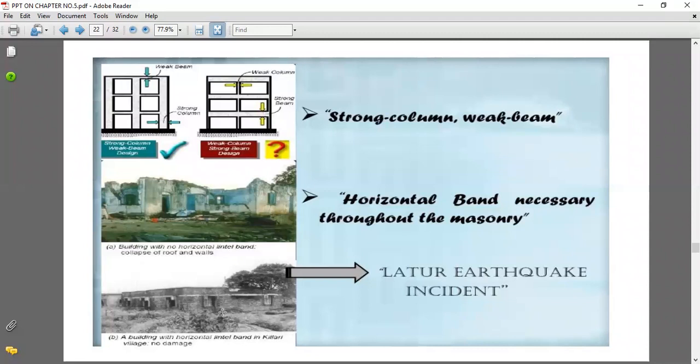In this case the column becomes weak and the beams are strong, but the load carrying capacity of the columns is going to be reduced. Columns are the major component as far as load carrying of our structures is concerned, but they will get weak, and then our structure will collapse or sometimes failure will occur. So we have to go for ductile structural detailing of the structure in a proper way.